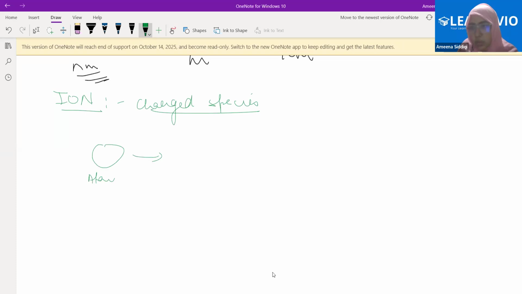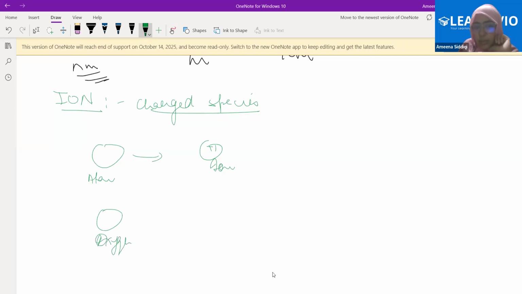If it loses one electron, it will gain the charge of +1. It has become a charged species, therefore it becomes an ion, okay? Now second, let's say another atom I have, that is oxygen.